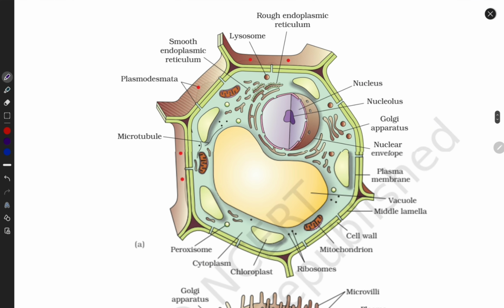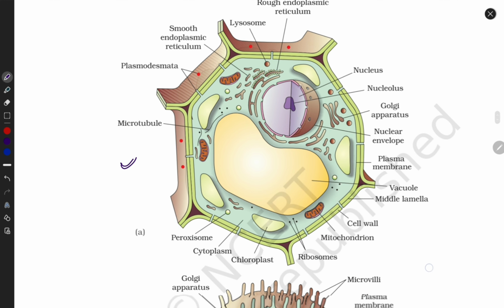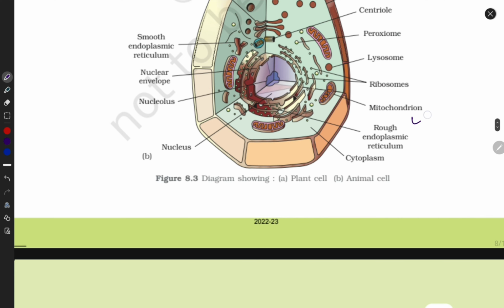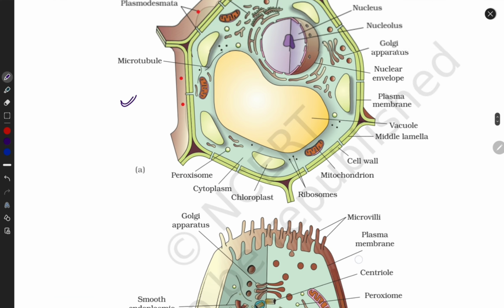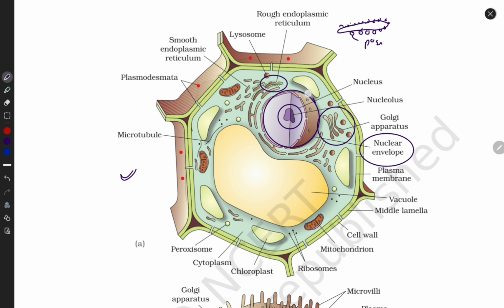Look at here, guys, this is the well drawn diagram of the plant cell, and this is the animal cell. I'll describe one thing at a time. These are rough ER. Why do we say rough ER? This is the endoplasmic reticulum, and it contains small ribosomes. They are helpful in protein synthesis. There is the nucleus, and inside the nucleus there is the nucleolus. This is the Golgi apparatus. This is the nuclear envelope. This outer covering is the plasma membrane.